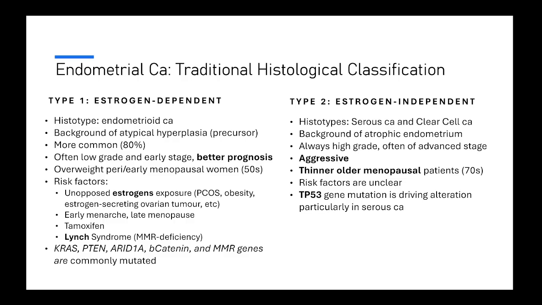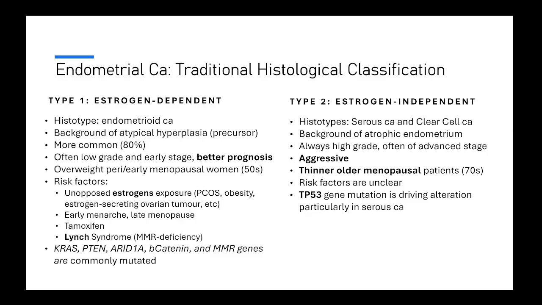Okay, classification of endometrial cancer. The traditional histological classification is the following. There are type 1 endometrial carcinomas, which are estrogen dependent, and type 2 endometrial adenocarcinomas, which are estrogen independent. Everything on this slide is very important. The type 1 estrogen dependent adenocarcinomas are of endometrioid histological type, and they present in a background of atypical hyperplasia, which is the precursor for endometrioid carcinoma.